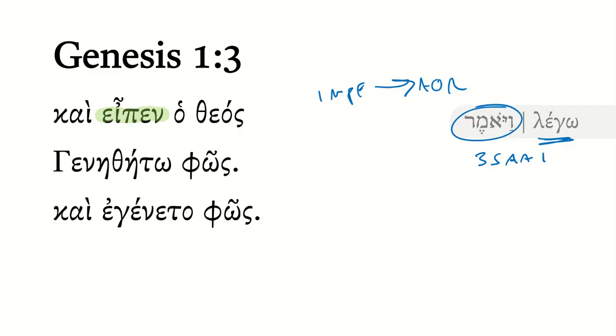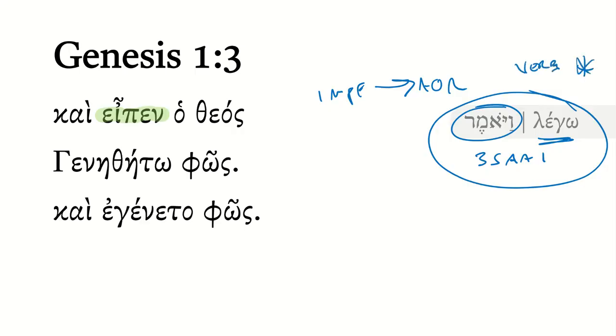Now, the other thing that's interesting is that this verb here, various forms of eipen or legō, are used over and over again in Genesis 1 as the main verb of creation. Things are happening whenever God is speaking. And that's why I would argue John in John 1 that we looked at last time describes Jesus as the Logos, because it is the noun form of legō.